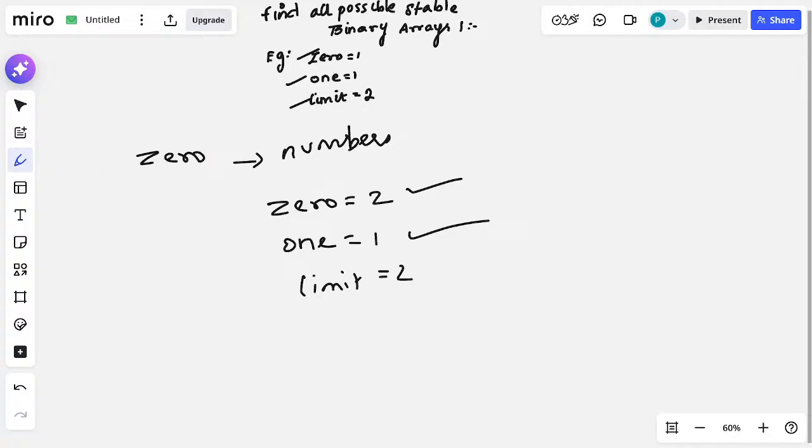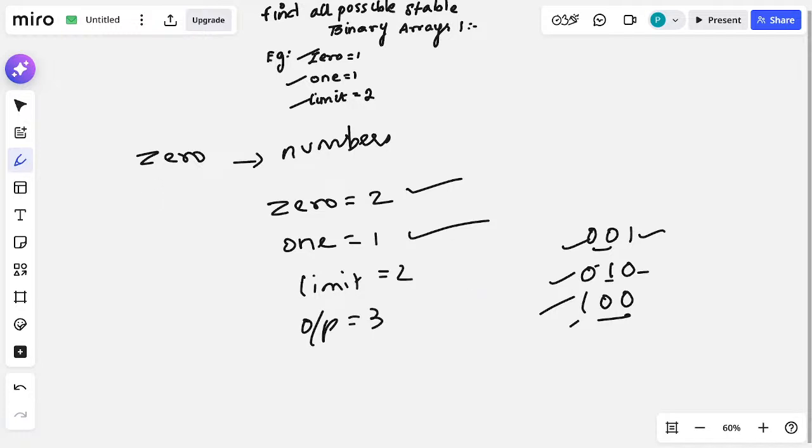So our valid arrays are 0 0 1, 0 1 0, and 1 0 0. So how many arrays do we have here? 3 arrays, so our output will be 3.